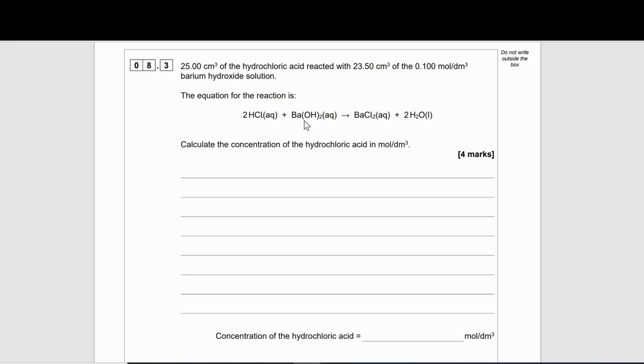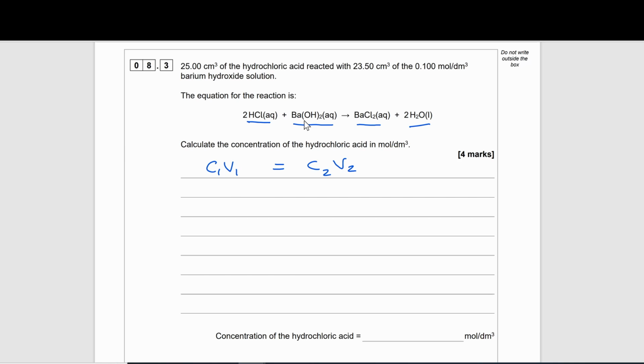But we also need to refer to the equation at some point because it's going to help us to do the calculation properly. So we can use this little formula to help us work it out because the purpose of this titration is neutralization. Remember, we've got an acid and we've got a base and we're going to form a salt and water. So we can use this little formula here: C1 V1 equals C2 V2.